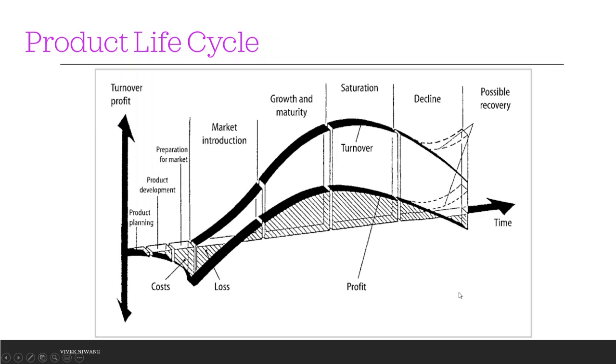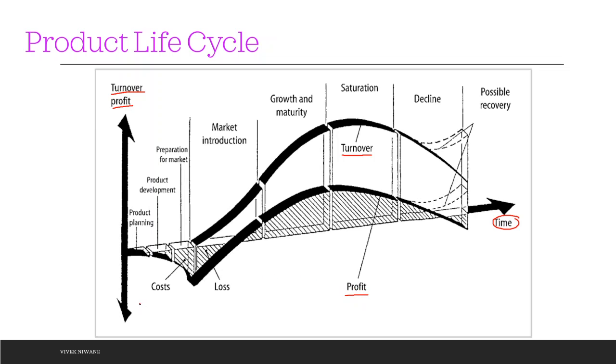If we think about a simple product life cycle, you can see, let us go through this graph which talks about the turnover and the profit over a period of time. The upper graph indicates the turnover of a particular product and the lower graph indicates the profit of that product.